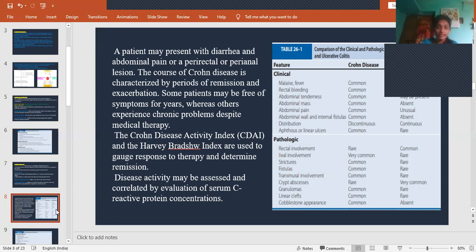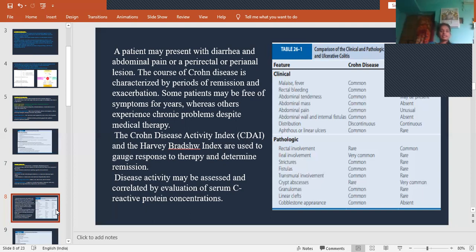That means once it gets cured, there can again be recurrent attacks of this disease, and also exacerbation. That means the disease will be much worse compared to the previous episode, that we call exacerbation. And some patients may be free of symptoms for years. Though they have Crohn's disease, as it is a genetic disorder, they will not have symptoms for so many years, but later on it will start showing some effects.